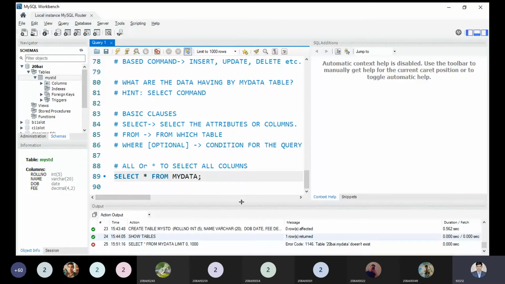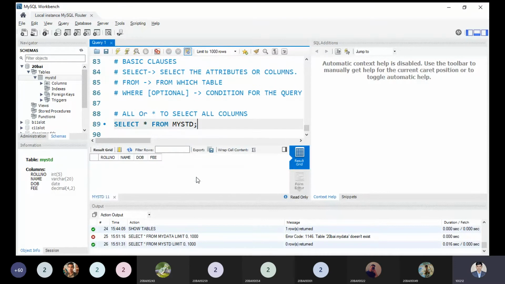My data, my std. Okay, student table is my std, not my data. So if I'm executing this code, within 0.016 seconds, you can see at the bottom side the total time taken by this table, 0.016, for executing, and the fetch time, which is the time taken to retrieve the data from our table or database.